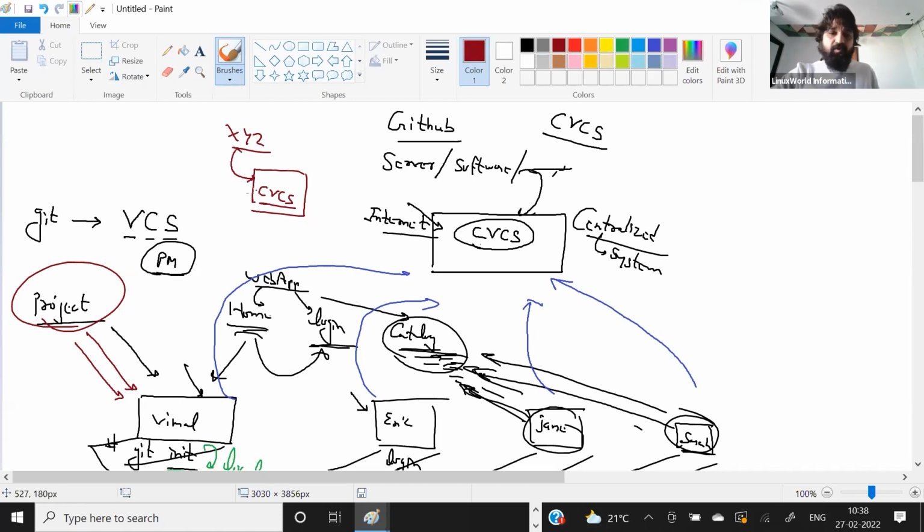That is one of the reasons why, rather than a company hosting its own centralized CVS system, nowadays it's very common for teams, gathered in multiple different locations, to want to work together as a team.